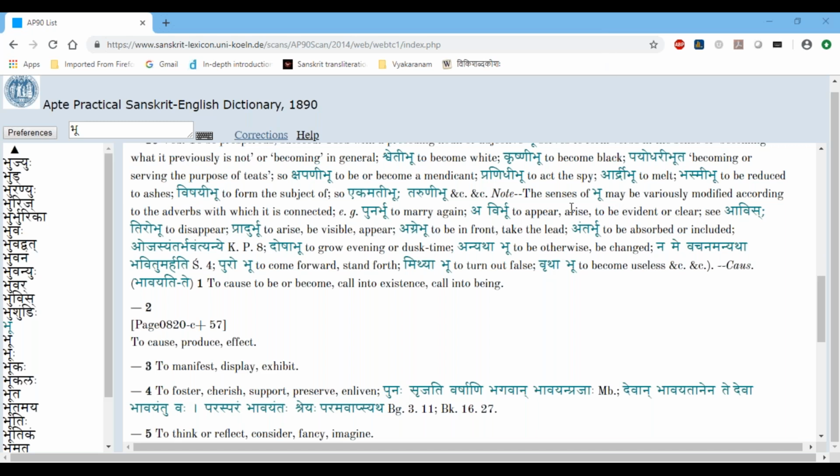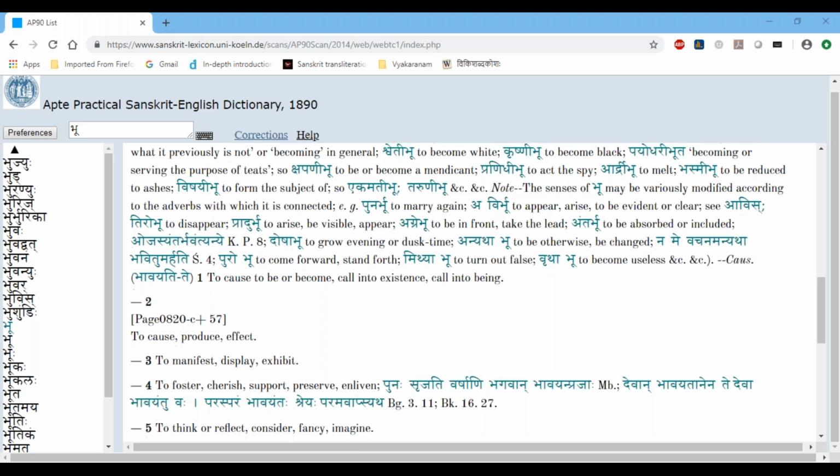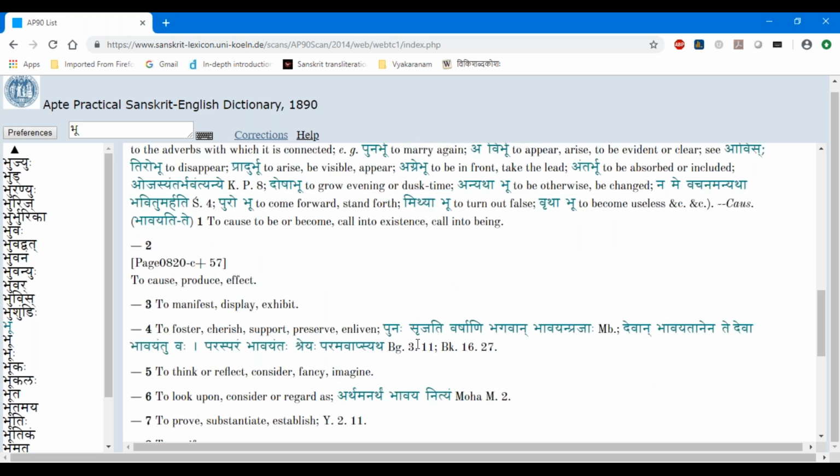One question is, do you need to know the dhatu always? Yes, you need to know the dhatu always. We will go to some examples where I found it very difficult to find what the dhatu is. We will try to see how we can overcome that issue. In the Apte Dictionary, or whatever dictionary we are using, we need to know what the dhatu is. If you don't know it, it is going to be very difficult to search in the dictionary. So for example, mithya bhu, to turn out to be false, vritha bhu, to become useless, and all these things. After that, he comes.